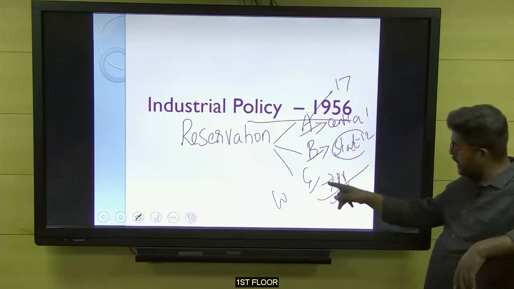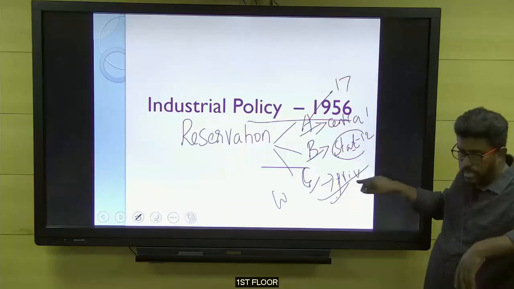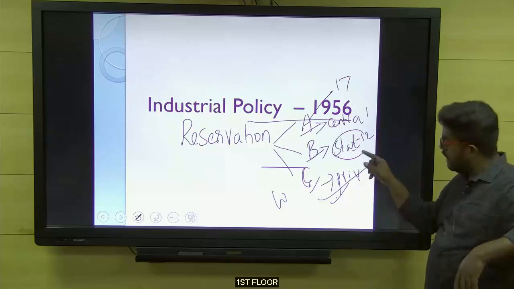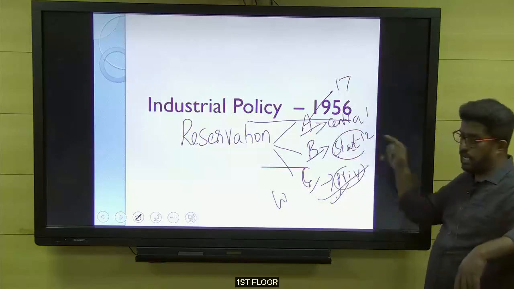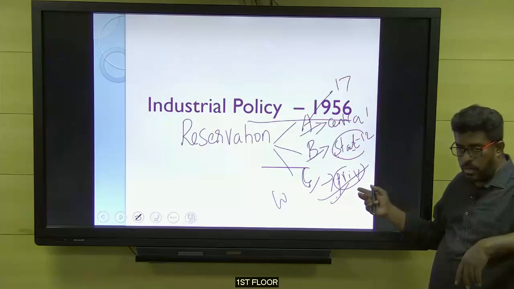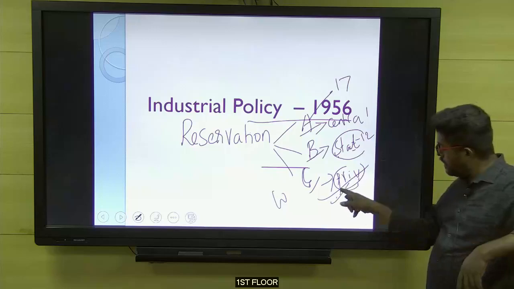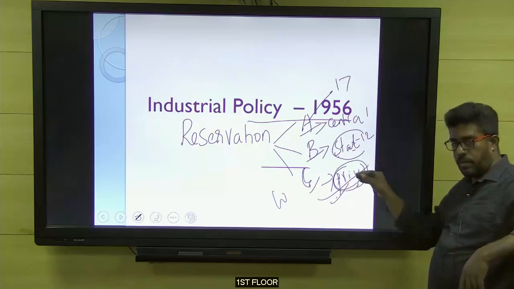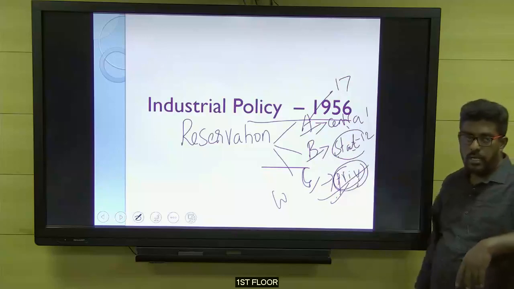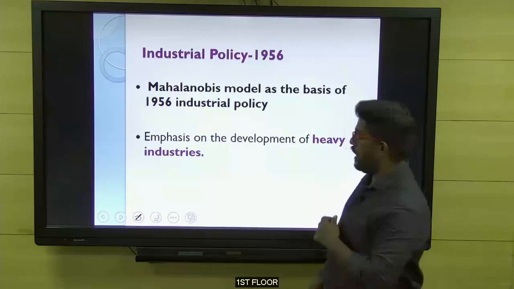So here, C is meant for the private, but if the central government will not come, the state government, if they think that area is commercially viable for them, then state governments can do the business in this area. So two angles: if the privates are not doing according to the government standards, then the government will enter, or else if the government thinks that the area is commercially viable, they can open. But normally Schedule A is central, Schedule B is state, Schedule C is for the privates. So this is a very important point of reservation. Now you can write.